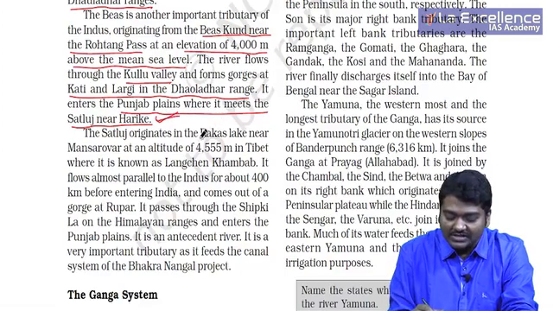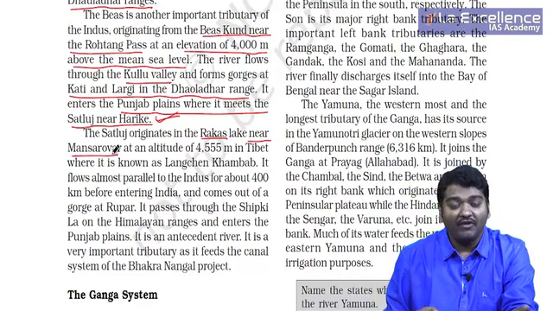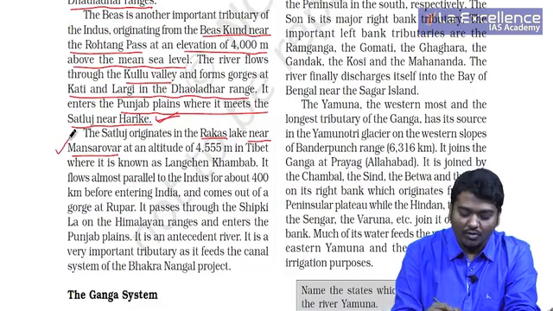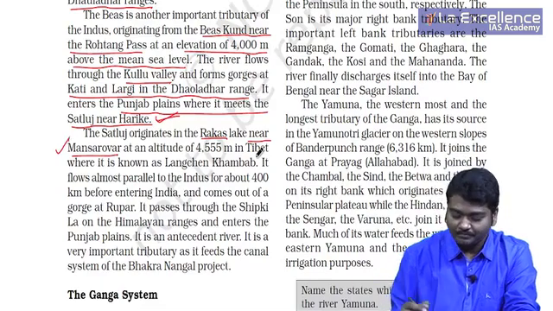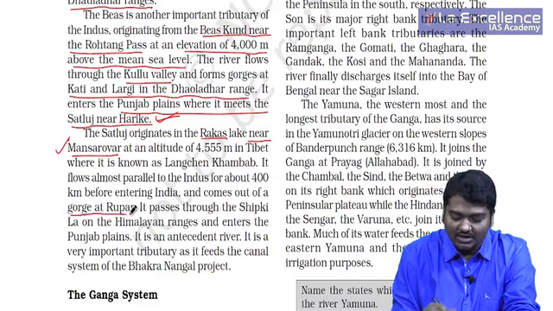Satluj originates in Rakas Lake near Manasarovar, where Indus also originates. So it's very, very important for you to know that Satluj also originates near Tibet. It flows almost parallel to the Indus for about 400 km before entering India and comes out of a gorge at Rupar.